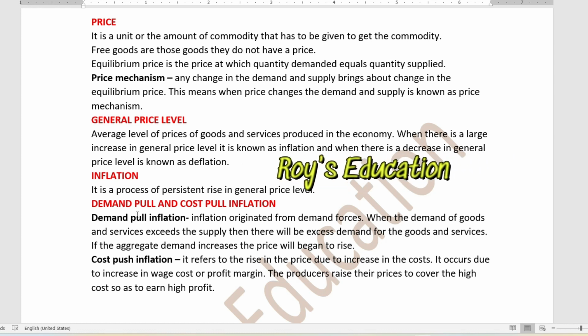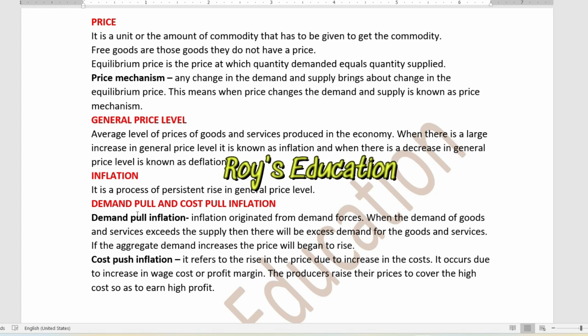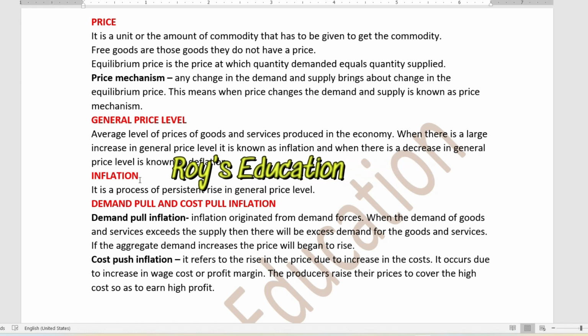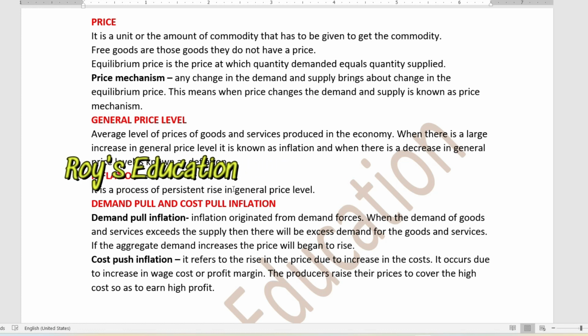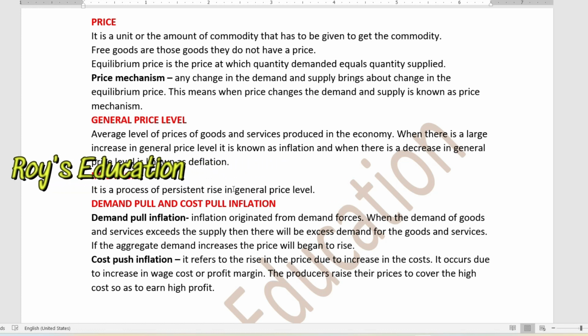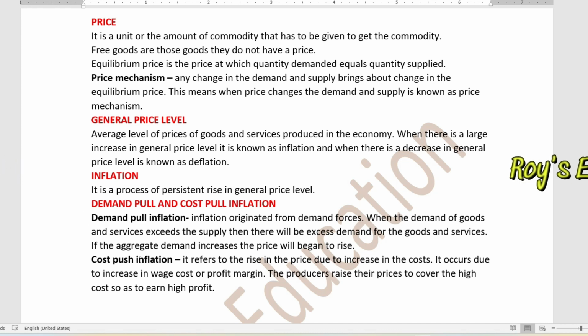Next, what is inflation if you discuss it separately? So inflation is what? This is a process of persistent rise in the price level. So there will be a continuous and persistent rise in the price level. A sudden rise in the price level, you cannot tell that is an inflation. Next, there are two types of inflation. First is the demand pull inflation, next is the cost push inflation.